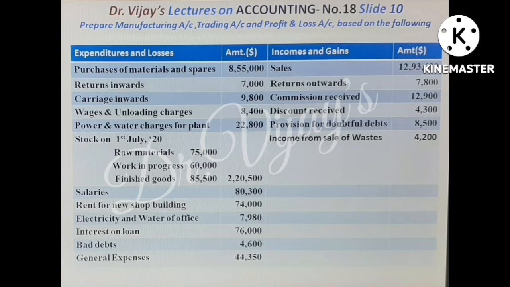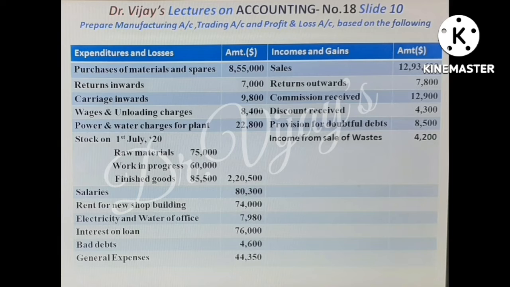Then carriage inwards, wages and unloading charges, power and water charges of plant. All the expenses connected to the purchase of materials and of factory are to be shown in the manufacturing account debit side. Then further items, that is opening stock of finished goods, will come in the trading account debit side, and expenditures from salaries to general expenses, which are all related to the office, will come in the profit and loss account debit side. On the credit side is sales. It will come on the credit side of the trading account, and returns inwards to be subtracted from that.